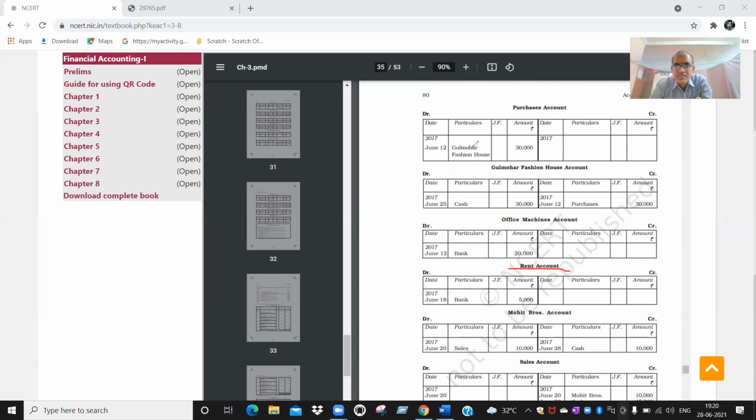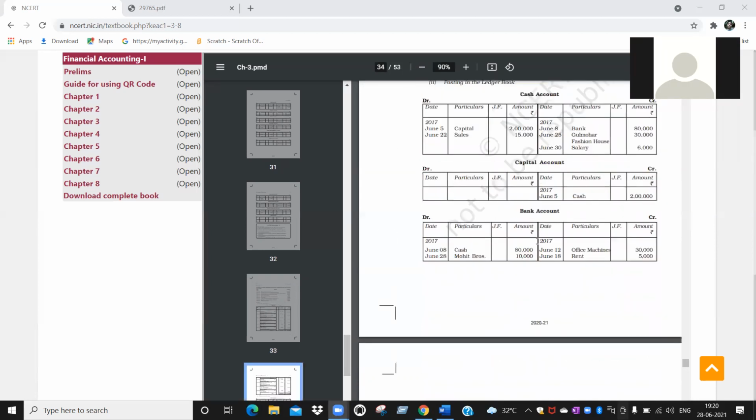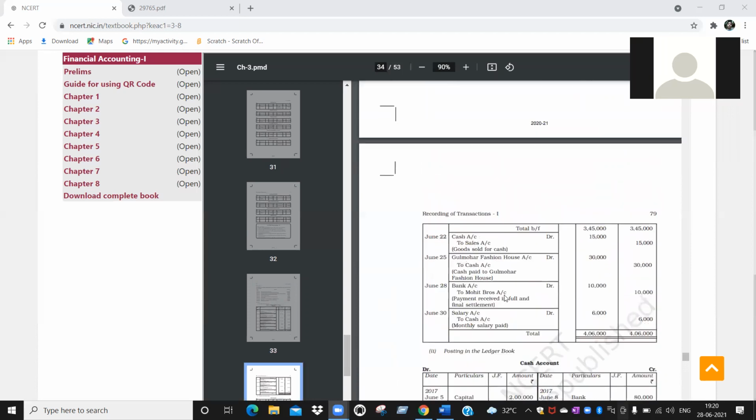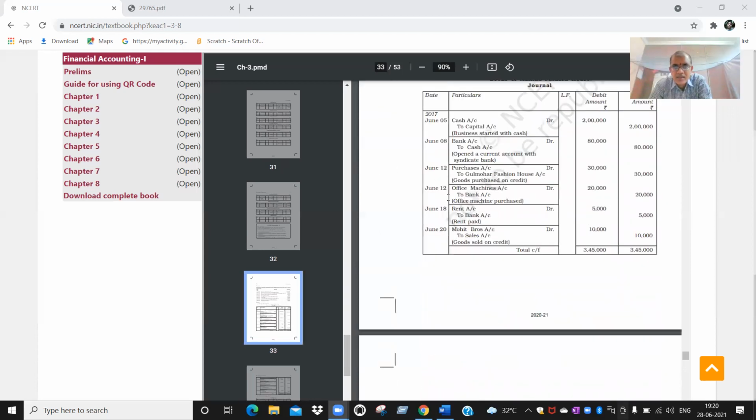So where is office machinery? Did I miss any transaction? Yes, sir. Office machines is there. Okay. Yes, let me check. Okay. Same 12th date, another transaction is also there. We will visit that one first. So on June 12th, office machine account debit to bank account is there. Okay. So bank account is already there. You need not open again. Only office machines account you will open.